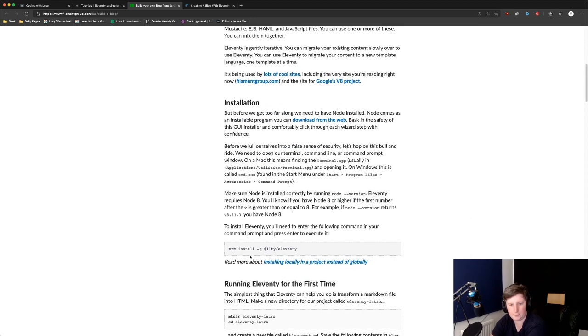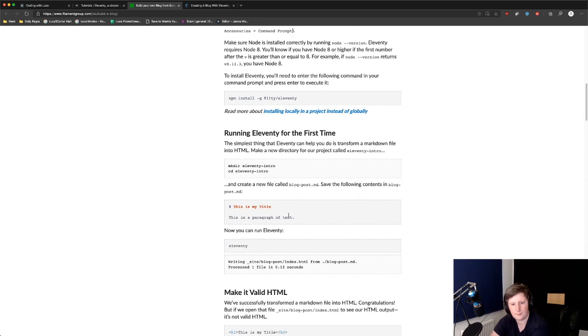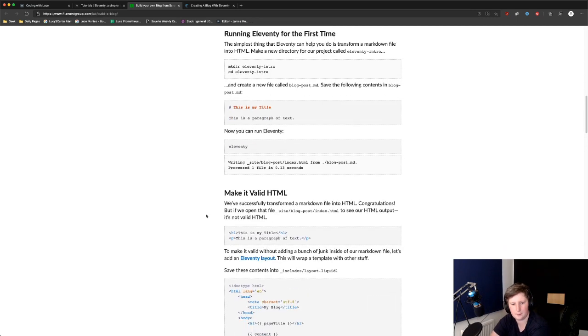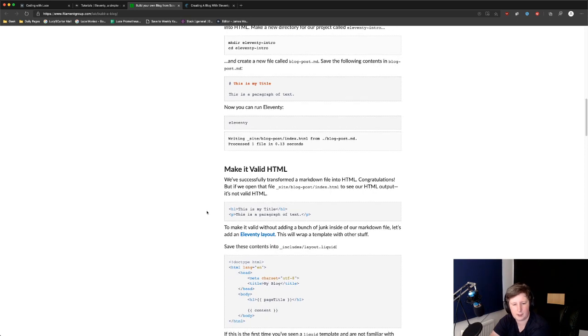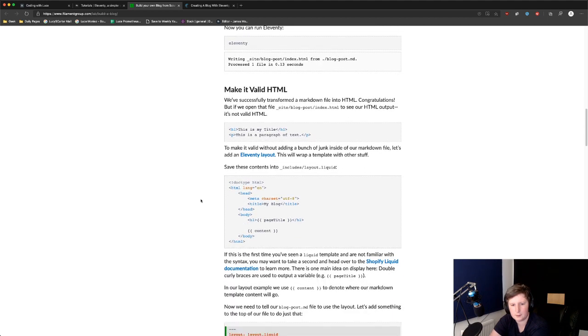So we've done this bit, this bit. Make it valid, yep. So make it valid. So that's what we're saying. So instead of adding a bunch of junk into our markdown file to make sure that it's got the bits that we need to run.